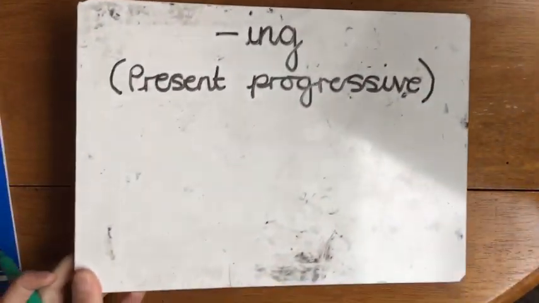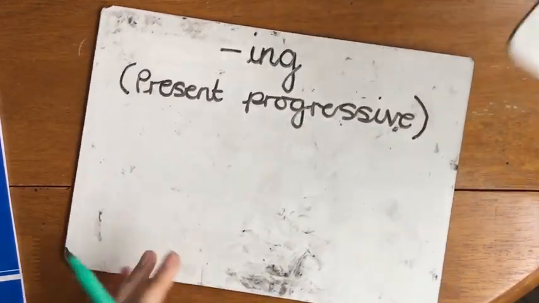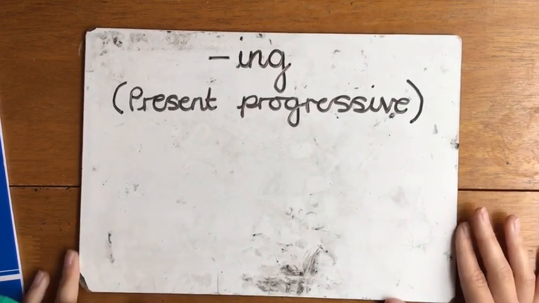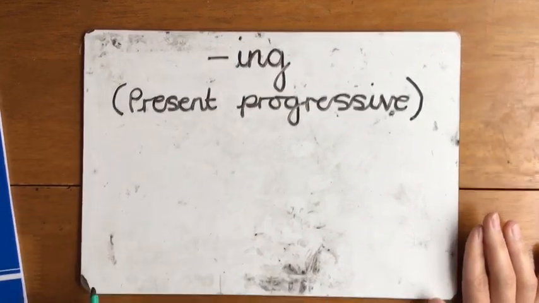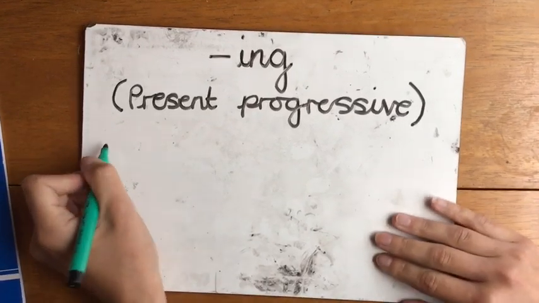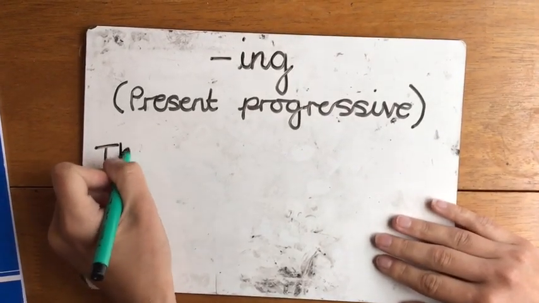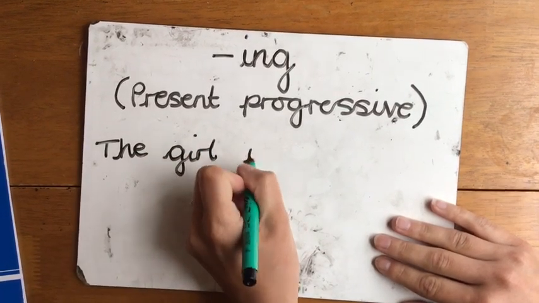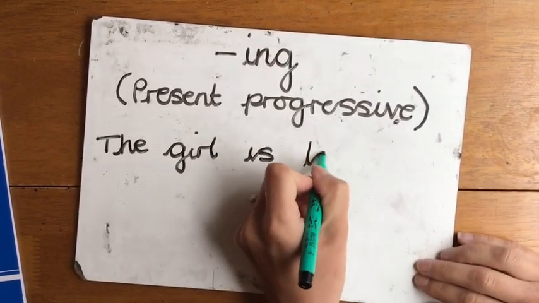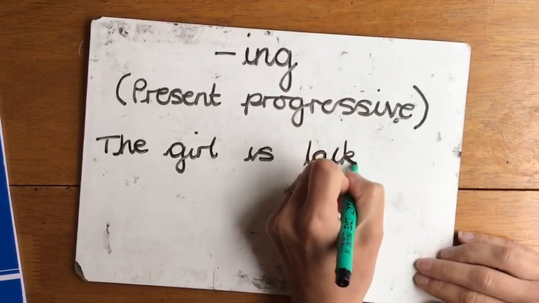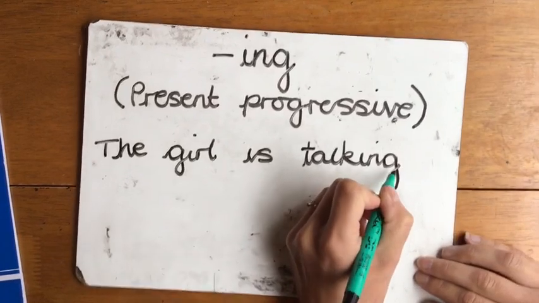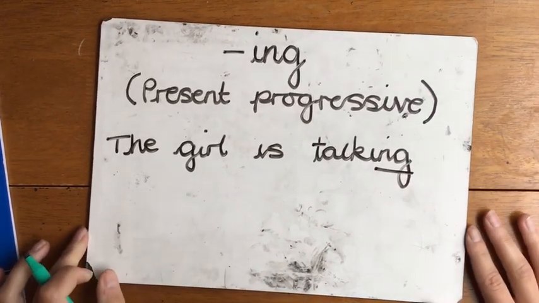So if you want to make a verb what we call present progressive, that means it's happening right now, you can add ing. So for example, the girl is talking. And I'm going to add an ing on the end of my present tense verb to show that I'm doing it, or she's doing it, right now.